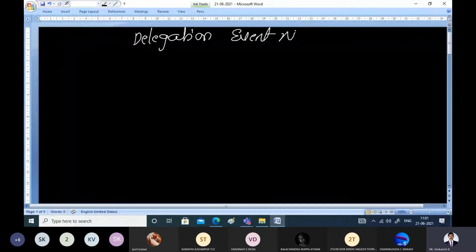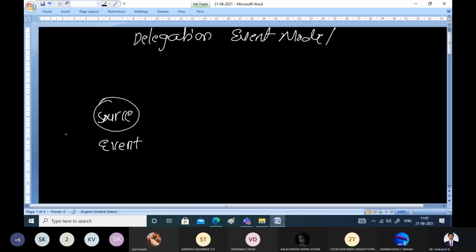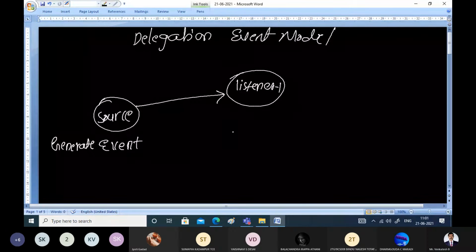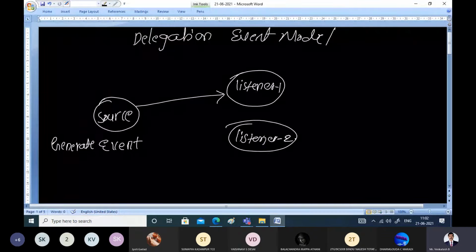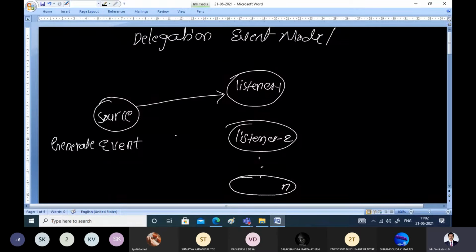In the delegation event model, we will have one source, which is going to generate the events, and they will be sent to one or more listeners: listener number one, listener number two, and so on up to listener number n.